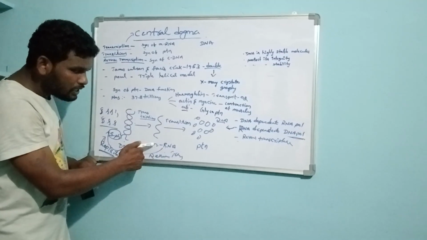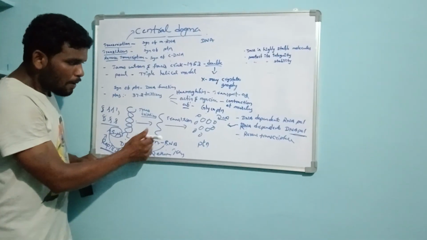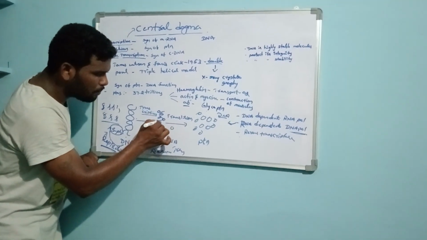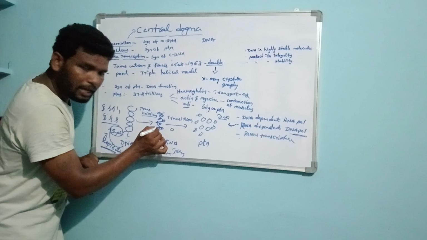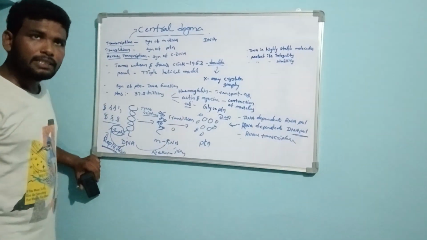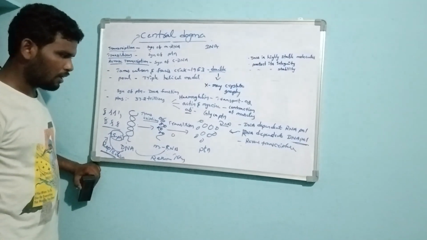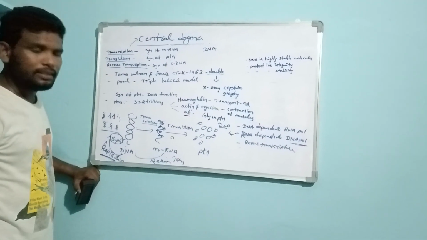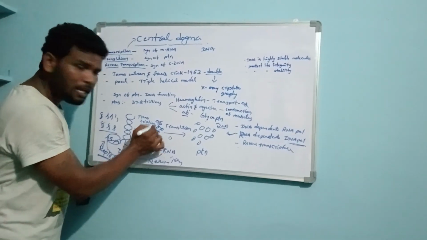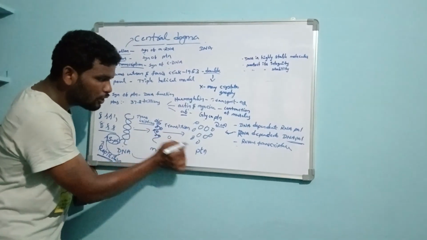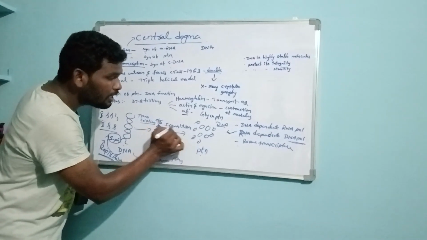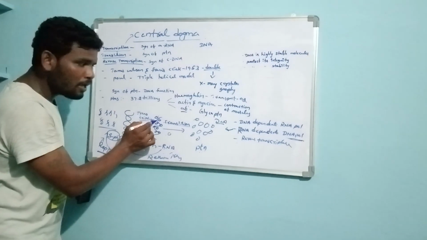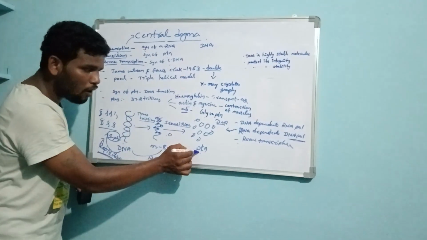This mRNA comes and binds with the ribosome. The ribosome is the main site for protein synthesis. The ribosome binds with the mRNA and it gets converted into proteins under the translation process.